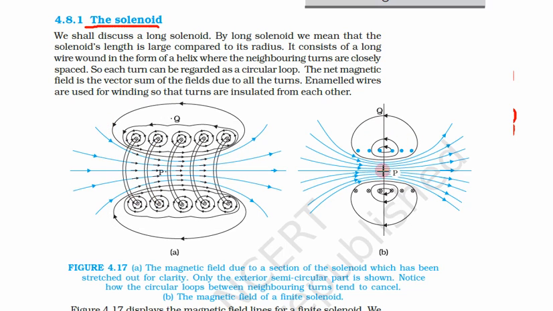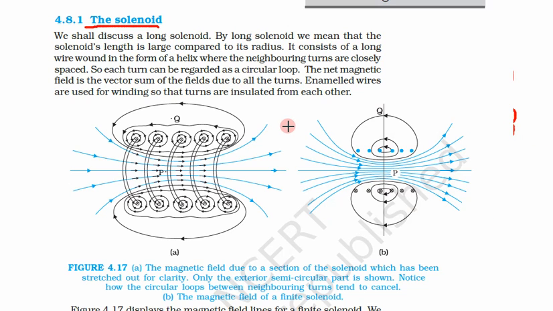Here we can see another view of this solenoid. Here you can see dots and here you can see crosses. The direction of the current is like this. These are dots, these are crosses. So from here the current is going inside, from here the current is coming outside. So this is the direction of the current in the solenoid.